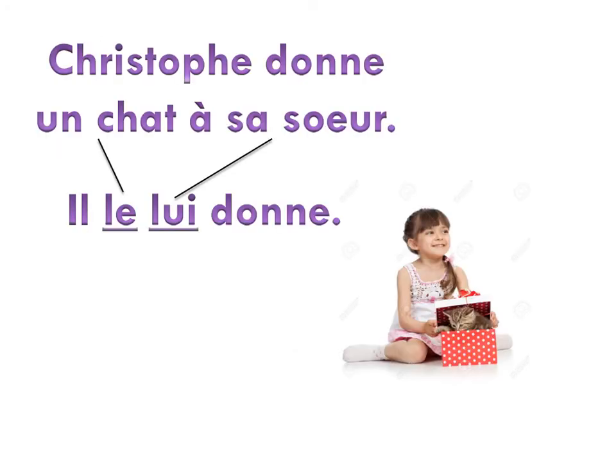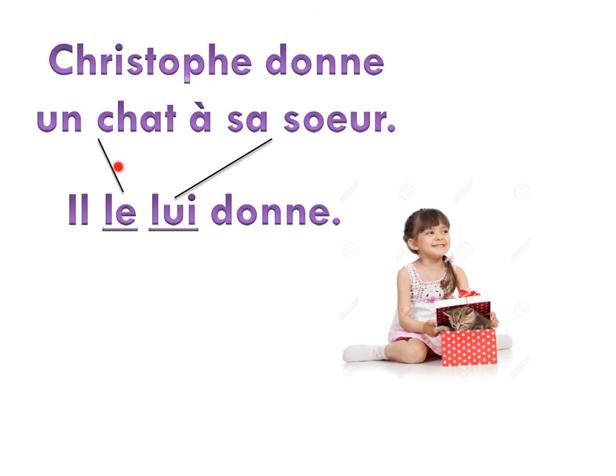On travaille en classe aussi. We'll do a lot more work with all of this en classe aussi. But for those of you who are ready to roll, check this out. Christophe donne un chat à sa sœur. So Christophe, super nice guy, gives a kitten to his sister. Joyeux anniversaire! He gives it to her.